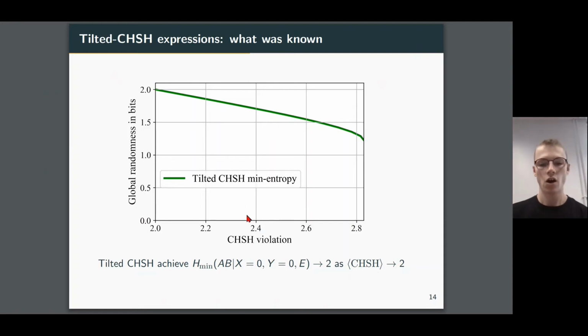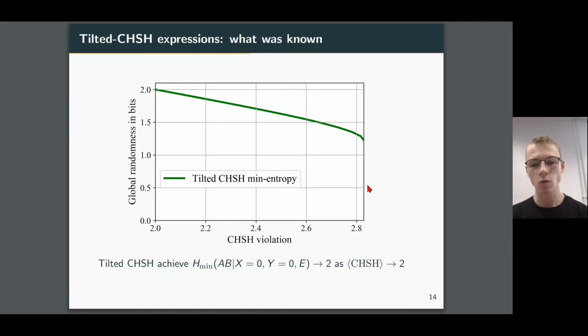So on the x-axis, I've got the CHSH violation, so that's our measure of non-locality. And on the y-axis, I've got the global randomness. And here, instead of using the von Neumann entropy, we're actually using the min-entropy to stay consistent with what was used back in 2012.